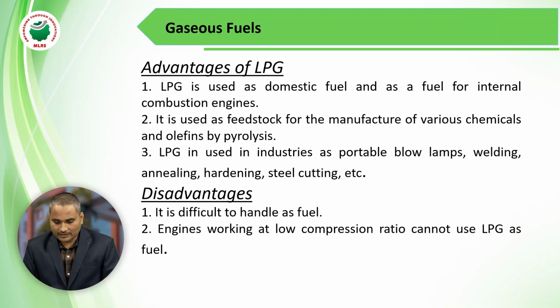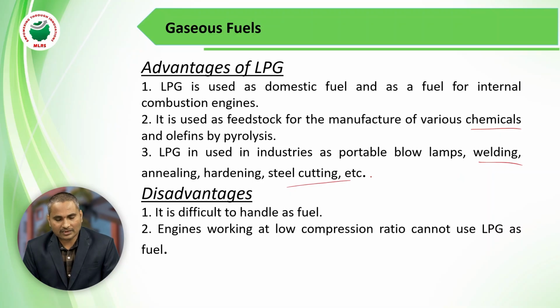And these are some of the advantages of LPG. LPG is used as a domestic fuel and as a fuel for internal combustion engines. It is used as a feedstock for manufacturing various chemicals and olefins by pyrolysis, in petrochemical industries. LPG is used in industries for portable blow lamps, welding and steel cutting.